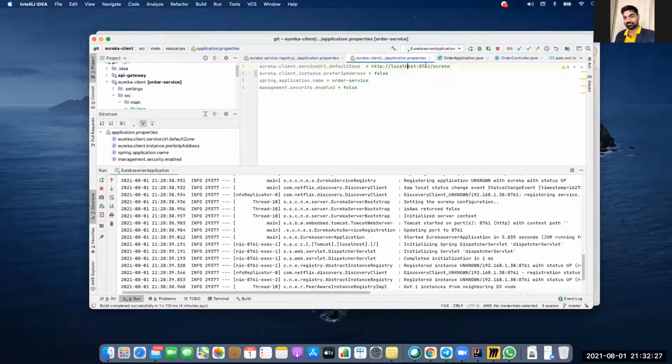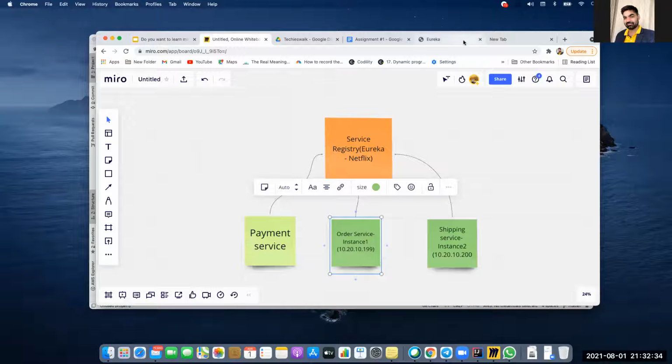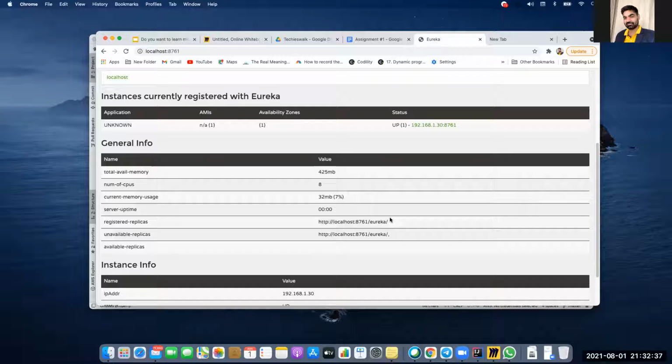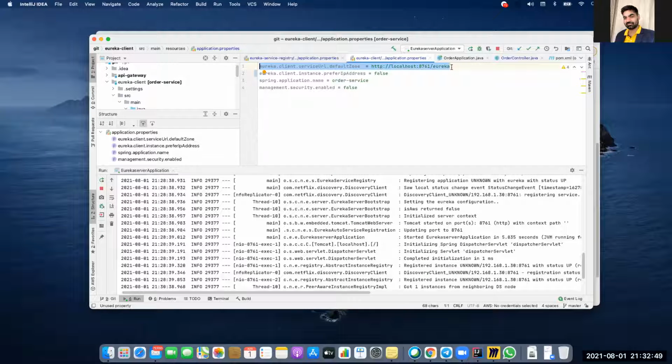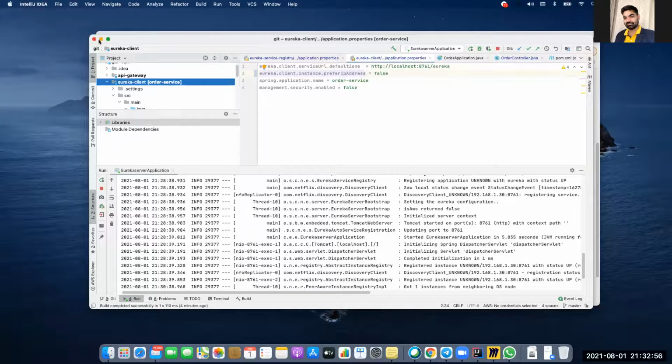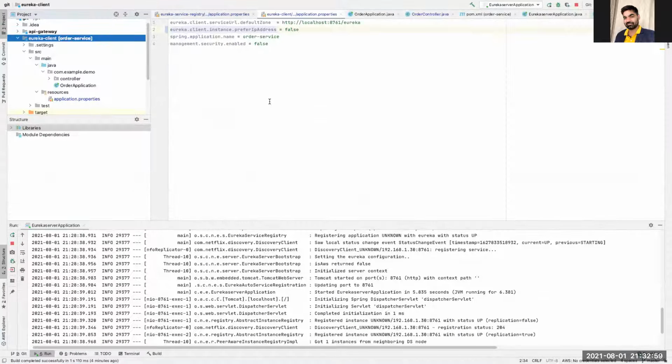I know our service registry, Eureka, is working on localhost 8761, and we saw this URL here, right? If I go back here, 8761 Eureka, you can register your replica on this particular URL. So if I go to this URL, then this particular service will come here. That's why I gave this particular URL in my client. And the IP address and all, I just set. So this is the required thing. Now this will create my order application.